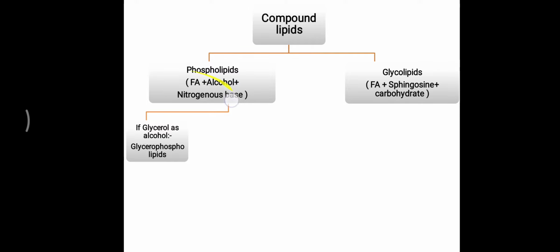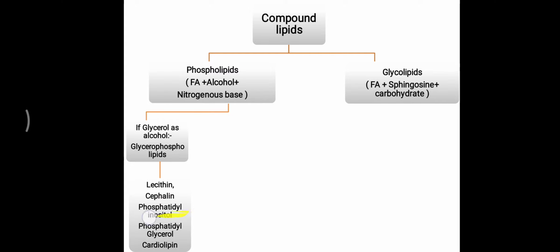If the phospholipid contains glycerol as the main alcohol, it is called a glycerophospholipid, meaning glycerol is the main alcohol, plus phosphate is present, plus it is one kind of lipid molecule. Further, this glycerophospholipid is subdivided into nitrogen-containing and non-nitrogen-containing, that is lecithin and cephalin. Lecithin is phosphatidylcholine, and cephalin is phosphatidylethanolamine. These two contain nitrogen, so they are called nitrogen-containing phospholipids.